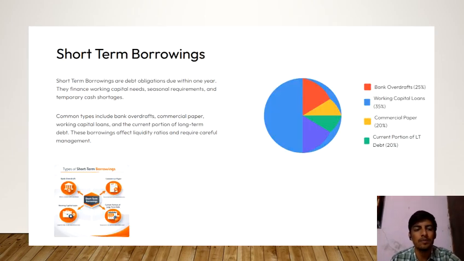Short-term borrowings. Now let us move to short-term borrowings. Short-term borrowings are the loans taken by the company to meet the day-to-day working capital needs of the business. These borrowings are repayable within 12 months of the balance sheet date. Examples of short-term borrowings include bank overdraft, cash credit, and short-term loans. These borrowings help the company to manage short-term financial requirements. Now let us move to the next slide.